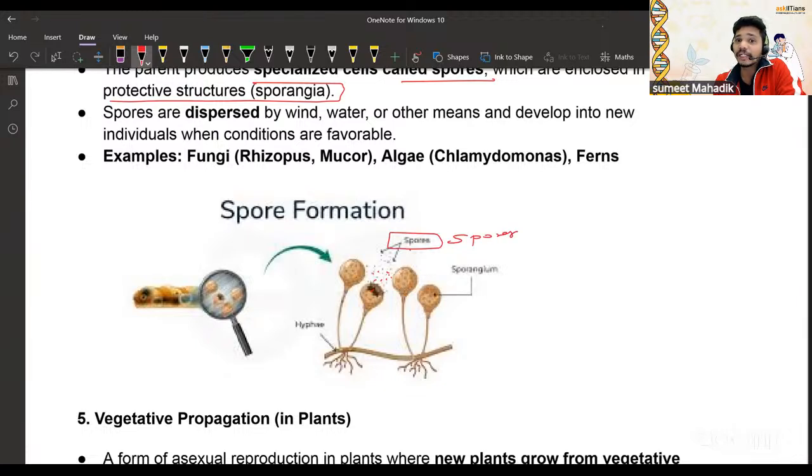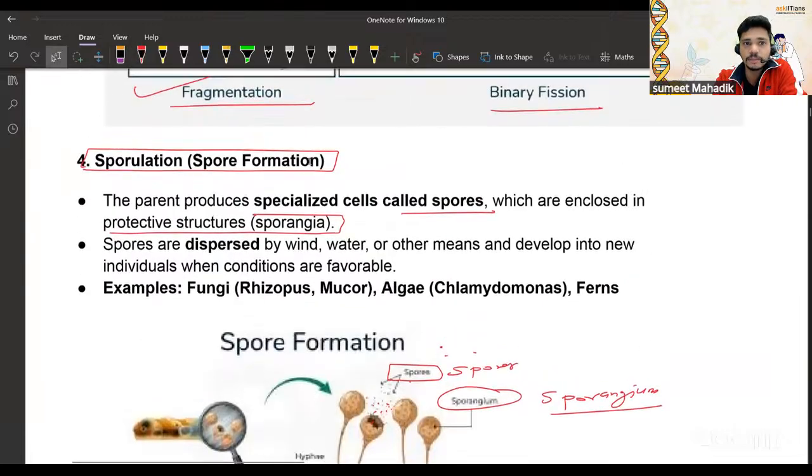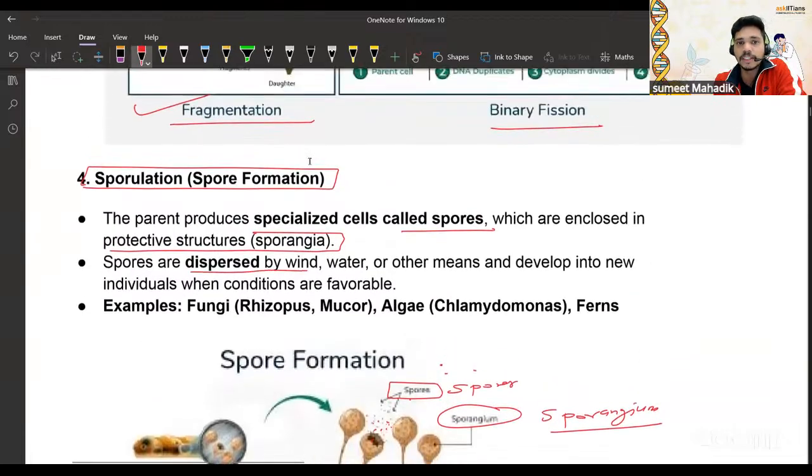And they are enclosed within the sporangium. They are enclosed within what? Sporangium. So the sporangium is a covering, and inside it many spores are found. These spores are responsible for what? The spores are dispersed by wind, water, and other means to develop into a new individual whenever they get a favorable condition like moisture and food.